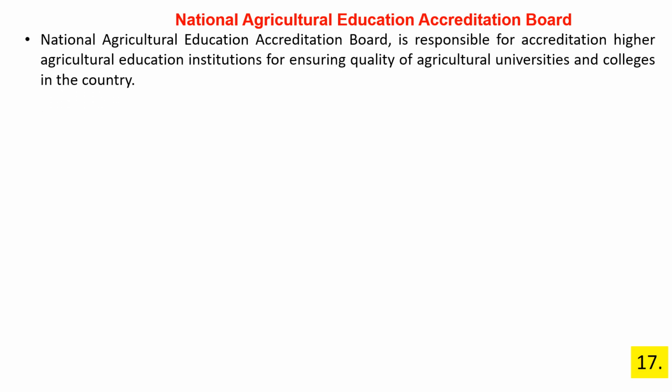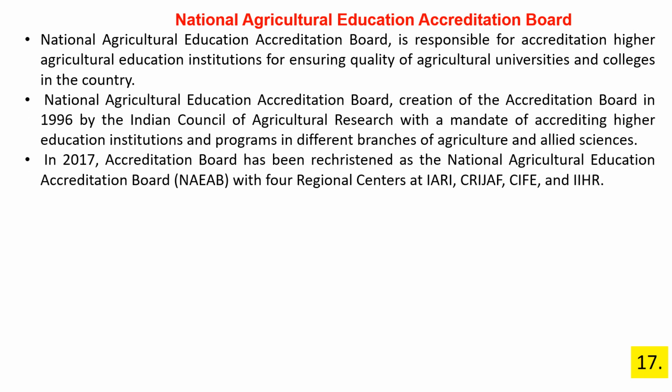National Agricultural Education Accreditation Board. The National Agricultural Education Accreditation Board is responsible for accreditation of higher agricultural education institutions, ensuring quality of agricultural universities and colleges in the country. The Accreditation Board was created in 1996 by the Indian Council of Agriculture Research with a mandate of accrediting higher education institutions and programs in different branches of agriculture and allied sciences.